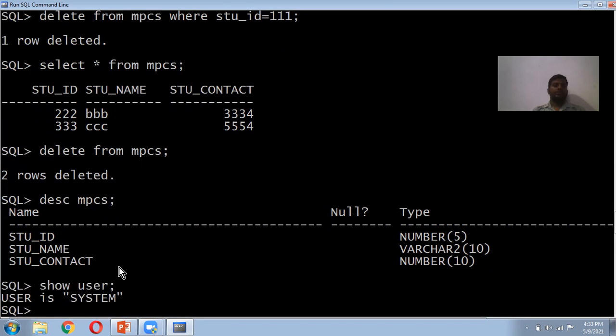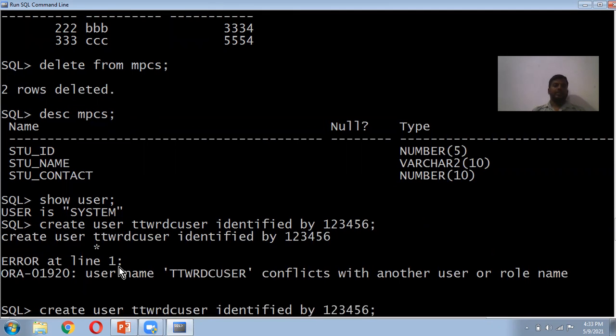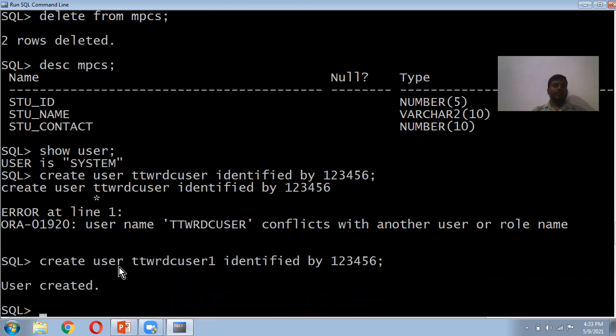We can create a user as system. Already we have created this one. Identified by 1, 2, 3, 4, 5, 6. This already existed here. So create user 1. User created. Now we can give the permission.